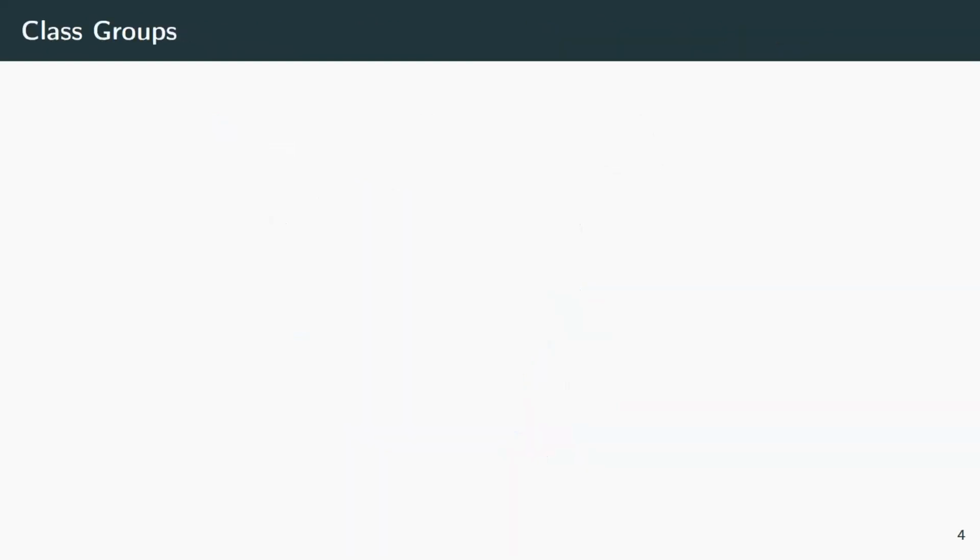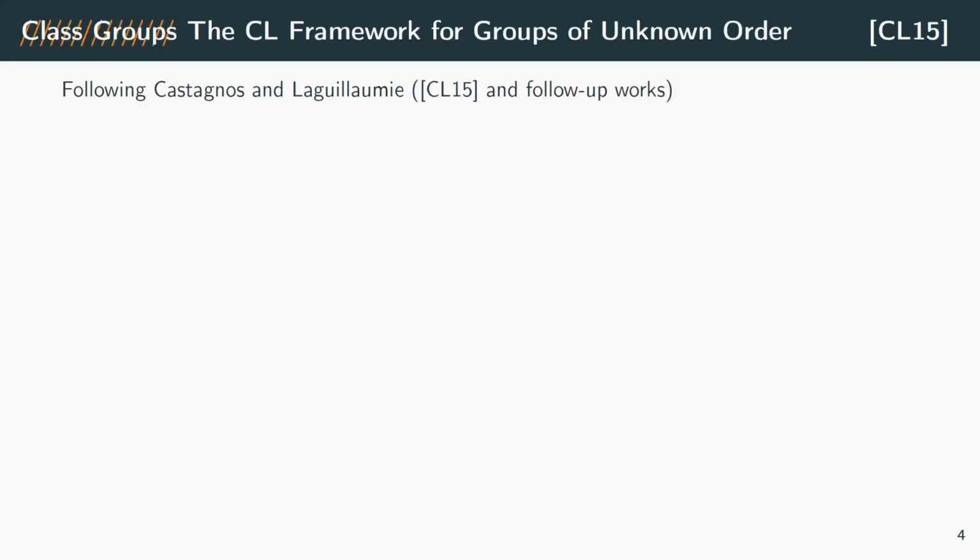So for the third part, class groups, well, I don't want to talk about class groups, but instead I want to highlight the work of Guilhem Castagnos and Fabien Laguillaumie, who gave us a nice framework, a nice abstraction to work with these class groups as groups of unknown order without having to deal with the mathematics behind them. So they give us a parameter generation algorithm. We input the security parameter and a large prime of our choice. So anything larger than 2 to the security parameter.